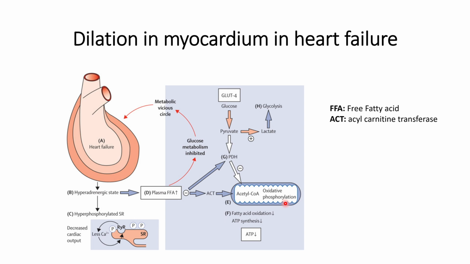The pathway where glucose is converted into pyruvate, then lactate, is known as anaerobic glycolysis.